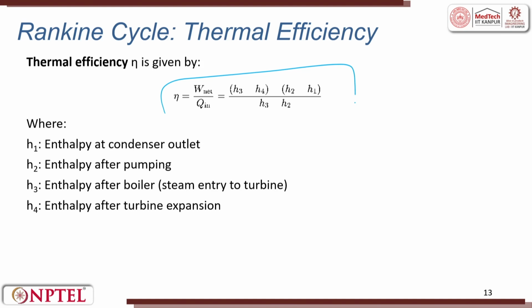So, the thermal efficiency overall can be figured out by W net divided by Q in, net work done by Q in. So, it is (H3 minus H4) minus (H2 minus H1), divided by (H3 minus H2). This is how you find out the thermal efficiency of the process. All the losses happening everywhere, and then you figure out what output comes, divided by Q in. H1 is the enthalpy at the condenser output, H2 is the enthalpy after pumping, H3 is the enthalpy after boiling, and H4 is after the expansion in the turbine.